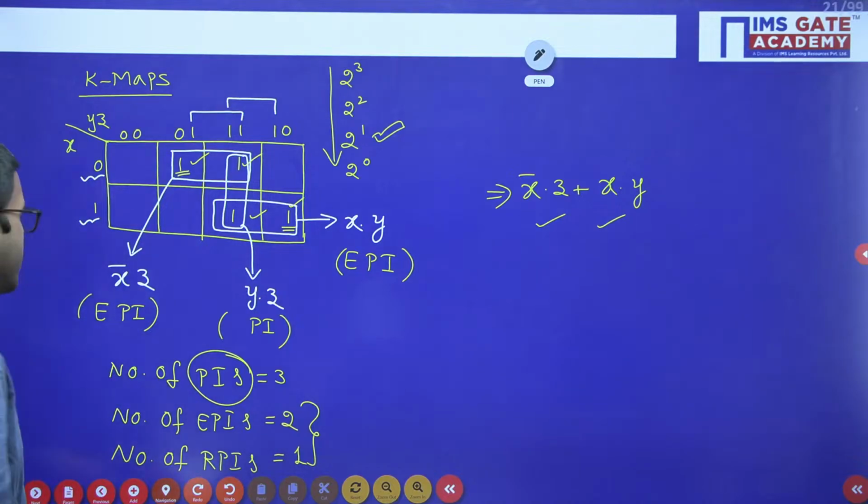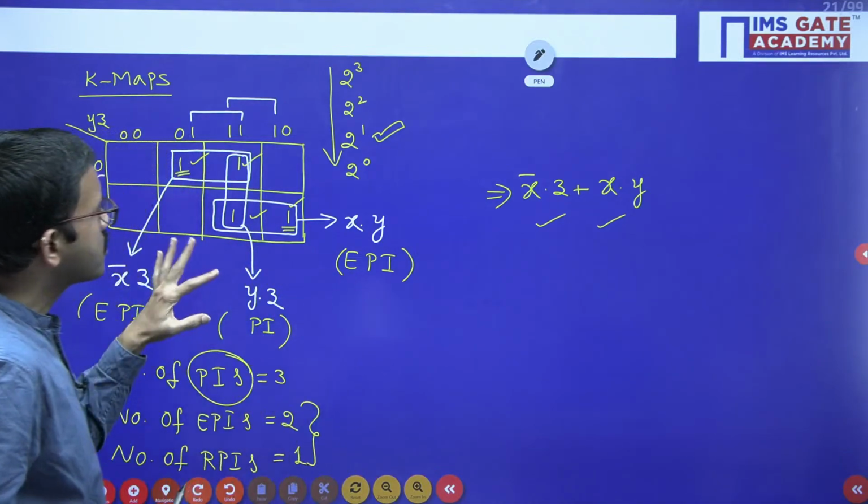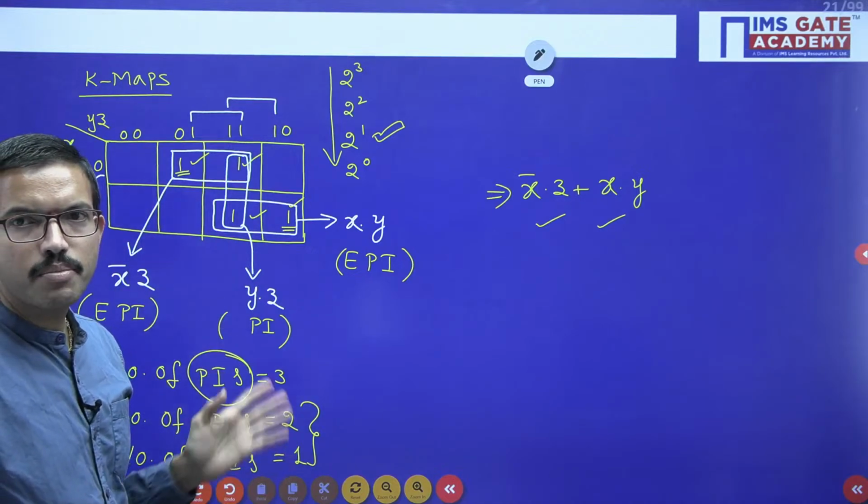Now suppose in some questions, in addition to ones, you might have a don't care symbol. At that time, how to do the simplification?